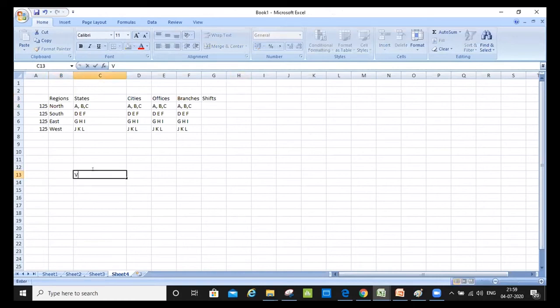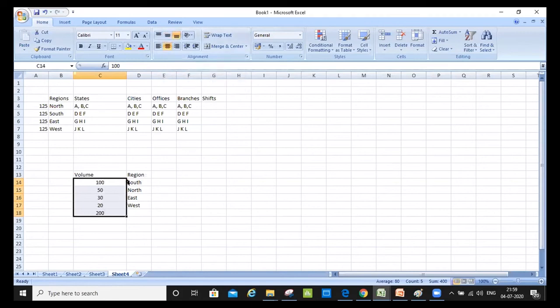I have the volume here. This is my region: South, North, East, and West. Here I have 50, here I have 30, and I have 20. So this is the kind of population that I have.